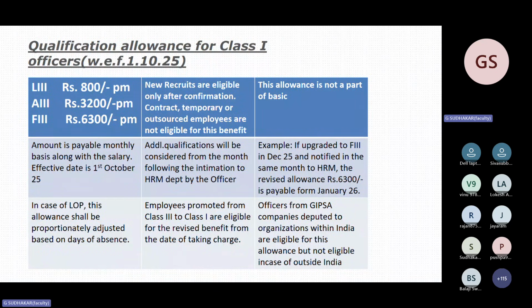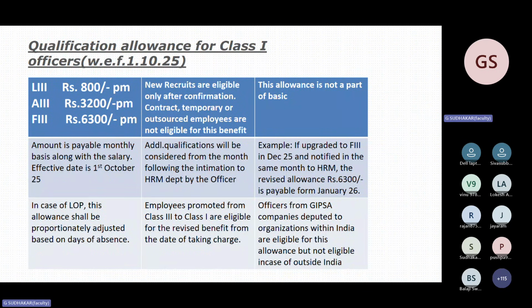So this question may be asked, but read this well. In case they want to ask a new question, they may ask from this slide. The conditions are, first condition, new recruits are eligible only after confirmation. Contract, temporary, outsourced employees are not eligible. This is very, very important. This allowance is not a part of basic. Many allowances are not part of basic. Only one allowance is a part of basic.